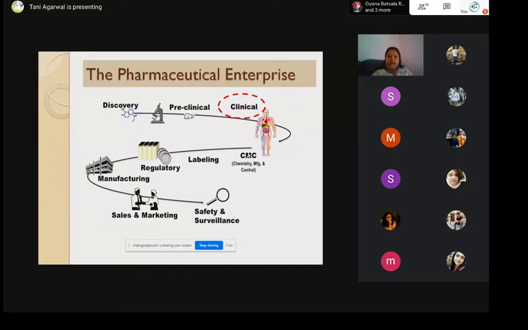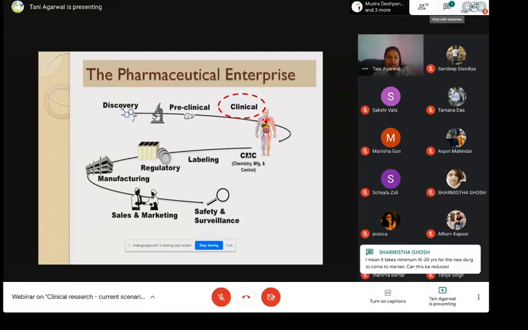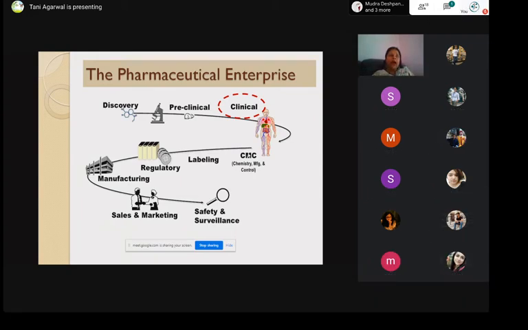Fine. So all the clinical research or whatever experiments or investigational results you're going to get, those are submitted to the regulatory body, and the regulatory body is very keenly supervising everything and making sure that the trials are being done ethically. There is no covering of data. There is no misrepresentation of the results, and if found suitable, then the regulatory body gives its approval for the drug to enter the market so that it can start selling in the market and patients can go and buy it and benefit from it.